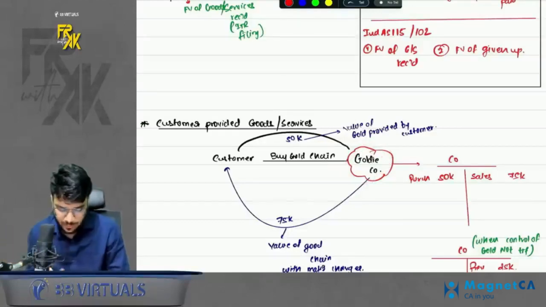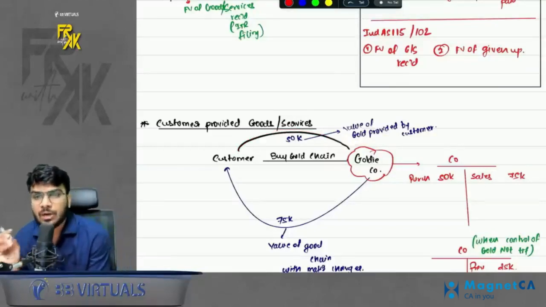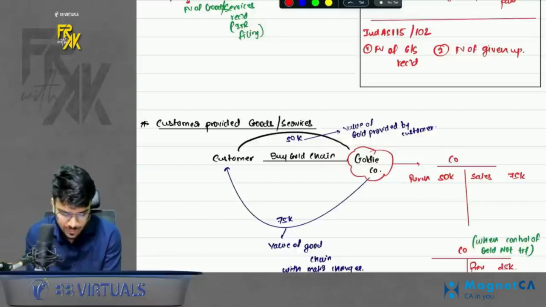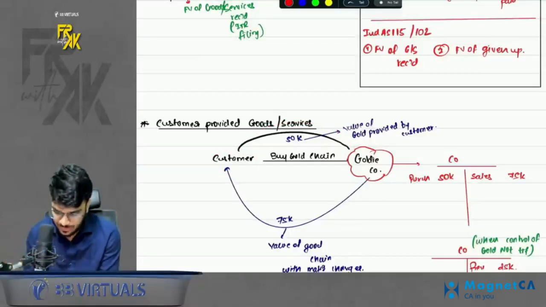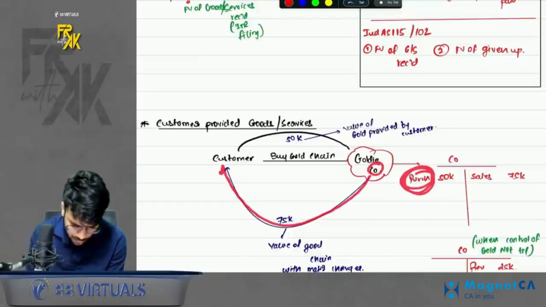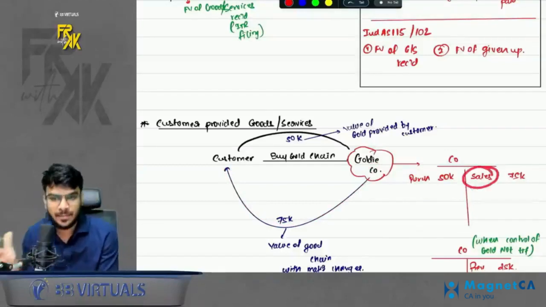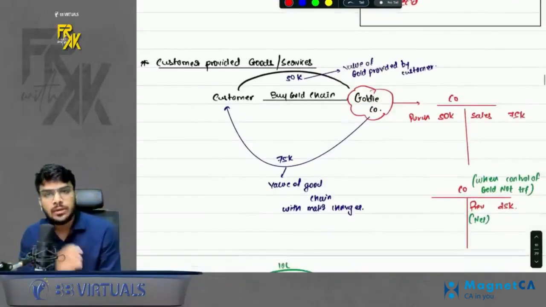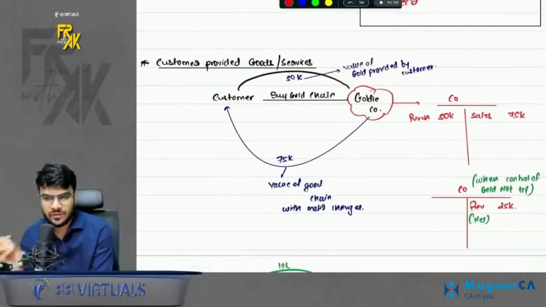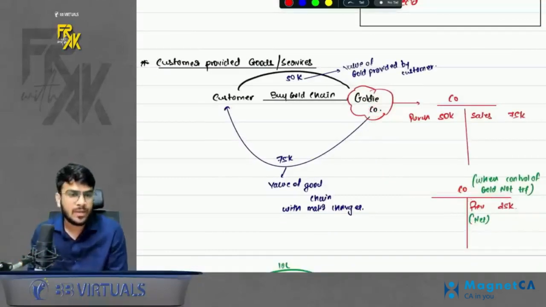So the standard says you need to identify when the customer transfers the gold to that company, is the control of gold getting transferred? If the customer is transferring gold and the control is also getting transferred, this company will book the purchase of gold first, and then whatever it delivers to the customer by converting that gold into a gold chain, it will book the sales separately. So book the purchase separately, book the sales separately. But if you conclude that the gold control was not getting transferred, in that case, this company will book the revenue only for the making charges. It will differ from case to case basis.